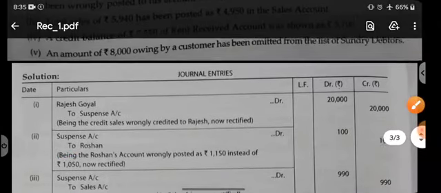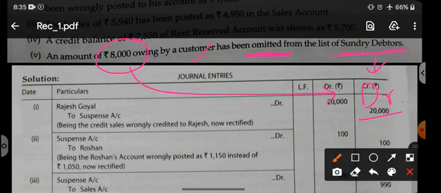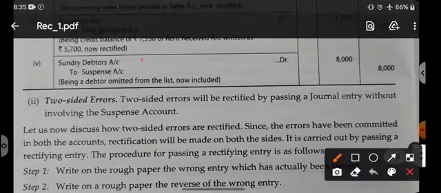Last point: amount of 8,000 owing by a customer has been omitted from debtors. So debtors are always debited by default. Debtors are debited, and you have forgotten to add rupees 8,000 to debtors. You have forgotten because it is an error of omission. So debtors are normally debited and you have already forgotten 8,000 rupees. So debit again. Debtors will be debited, suspense will be credited. Debtors debit to suspense 8,000 rupees.